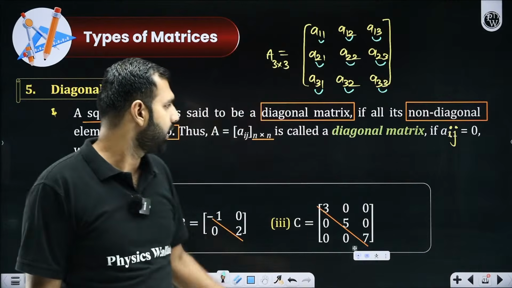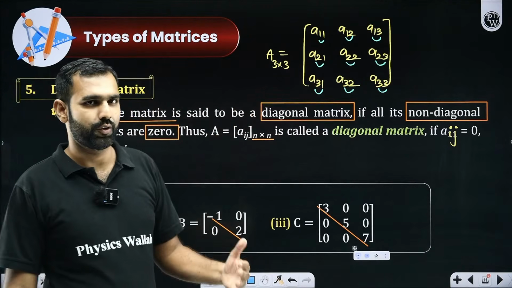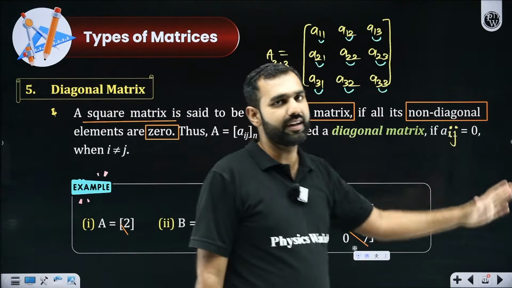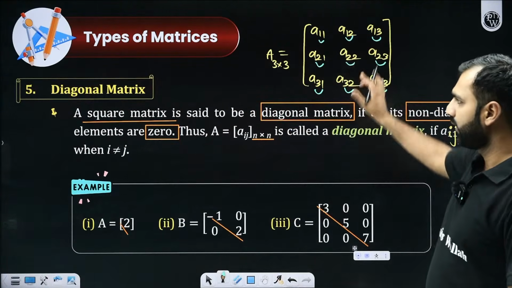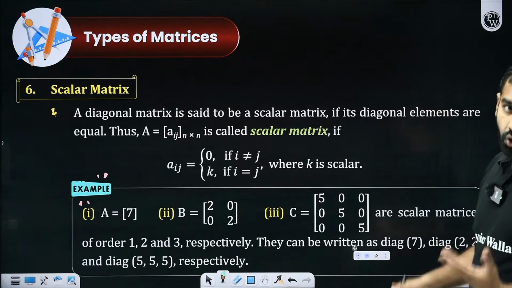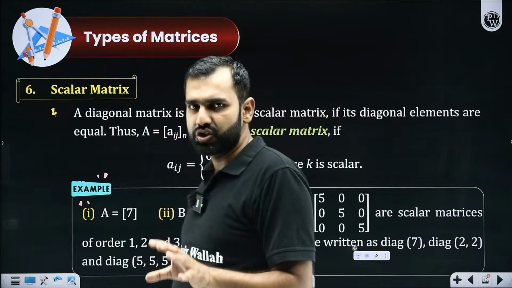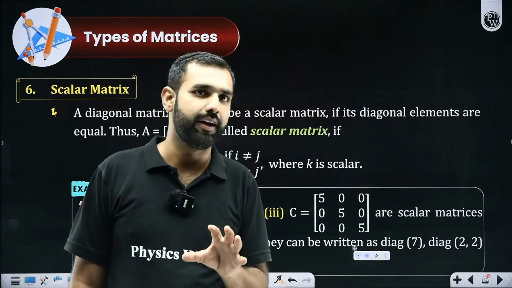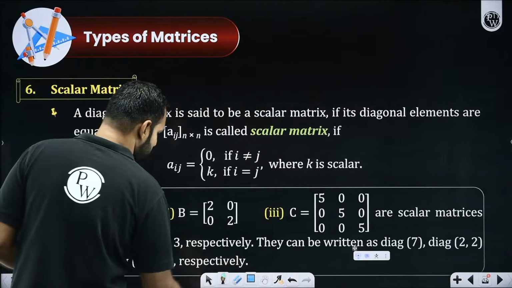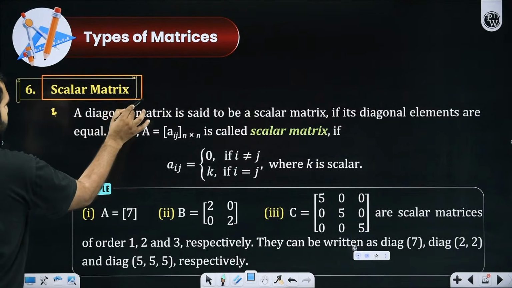So technically, the definition of a diagonal matrix boils down to the simple fact that Aij is to be 0 as long as i and j are not equal. Did you all understand the very basic definition of a diagonal matrix? More importantly, do you have a crystal clear picture of the diagonal matrix in your mind now? Yes or no? With that, let's move towards the next kind of matrix, which is called the scalar matrix.